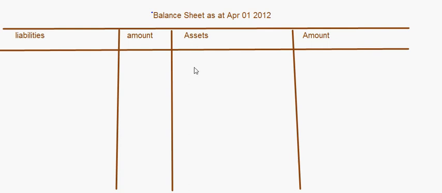Now let's come to the balance sheet. Here in the balance sheet, first of all, the liability side, sundry creditors, no change here, so it's 24,000, right? And Y's loan account 40,950, right? That's a liability.